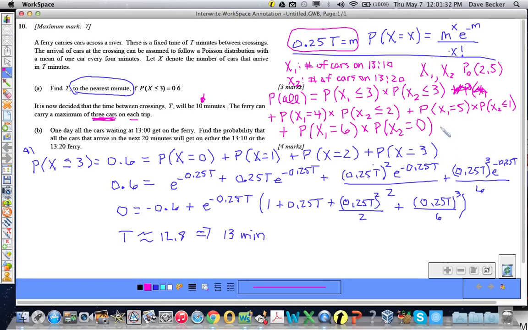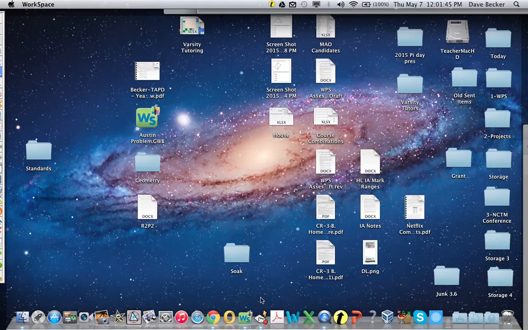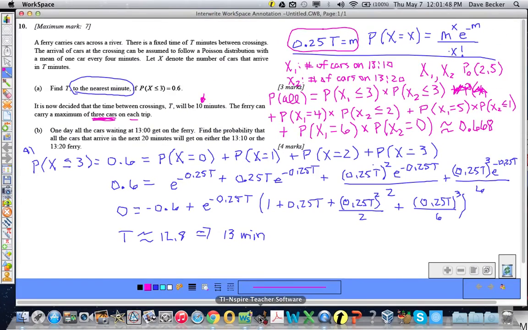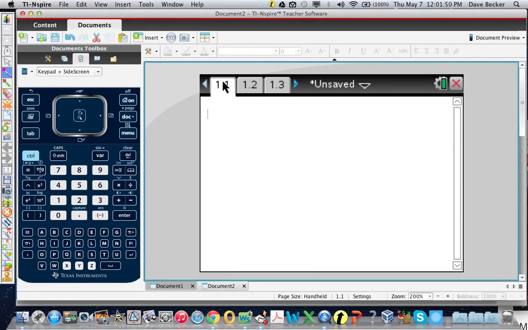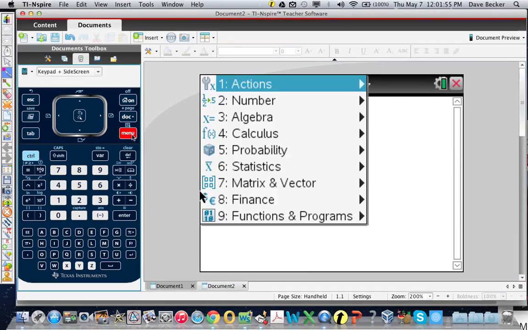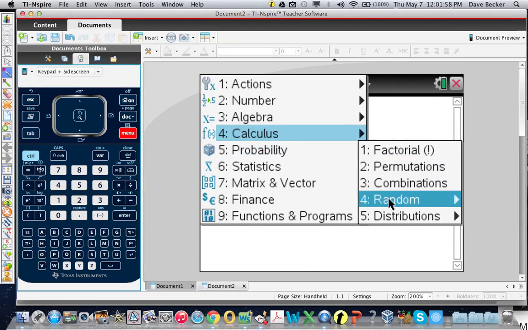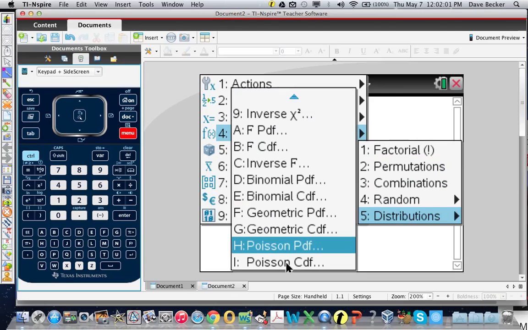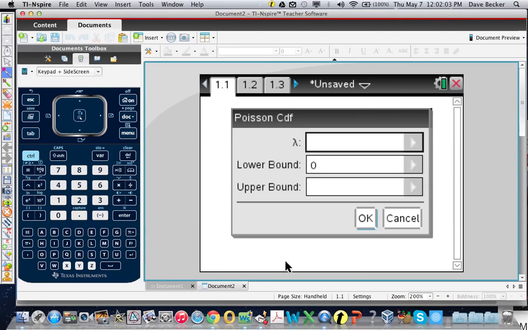And I will tell you that that is approximately equal to 0.668, rounded to 3 sig figs. Giddy up. And hopefully you know how to do that. I'll do the first couple of steps on the calculator here. So we had probability: menu, probability, distributions, Poisson CDF, lambda, that's our mean, 2.5, lower bound 0, upper bound 3.